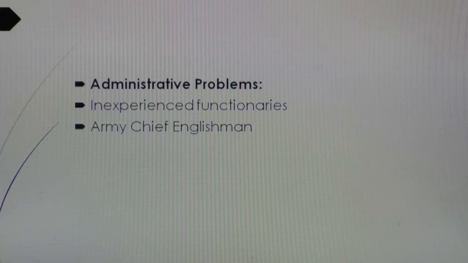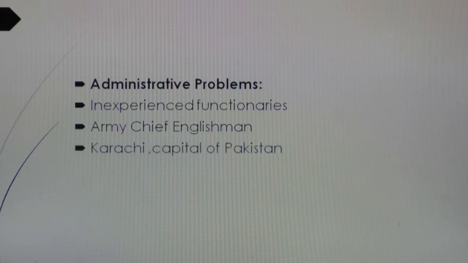So Pakistan had inexperienced functionaries, and mostly the army chief, the army officers and the senior bureaucrats were English. They were sent from India to Pakistan, and these people had no interest in the newly independent state of Pakistan. So enormous problems were created by the non-Pakistani officers, because these officers were not Pakistani. They created a lot of problems for Pakistan.